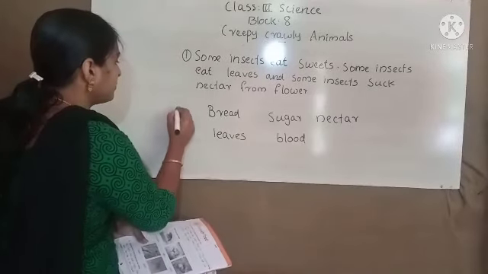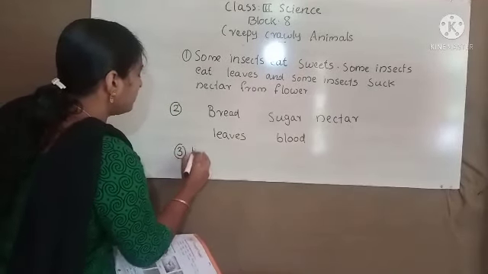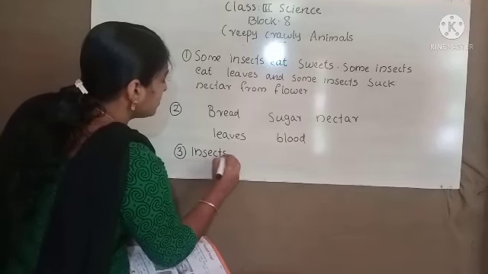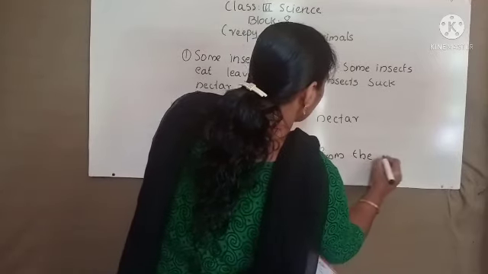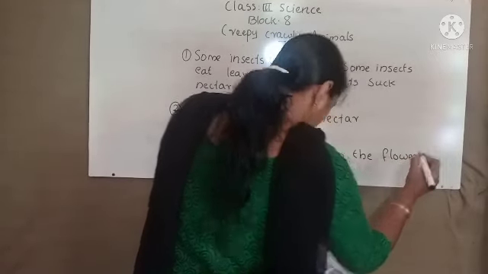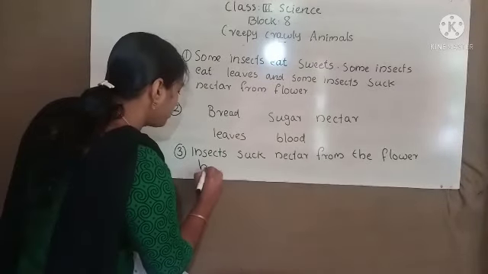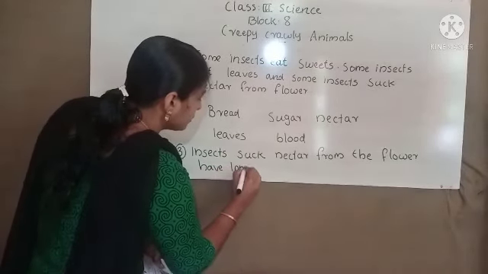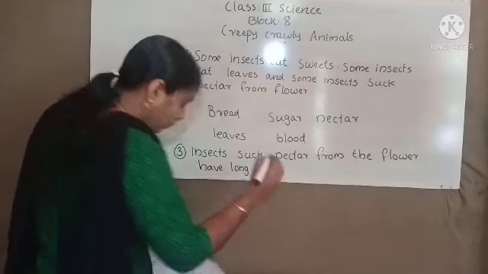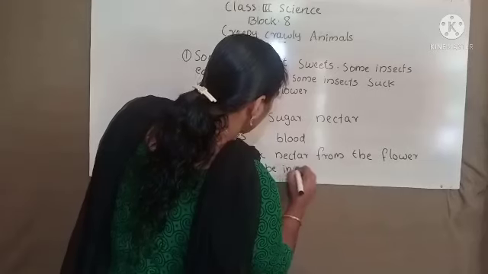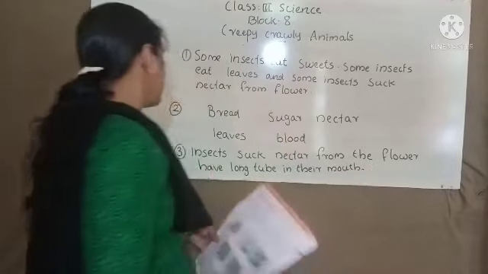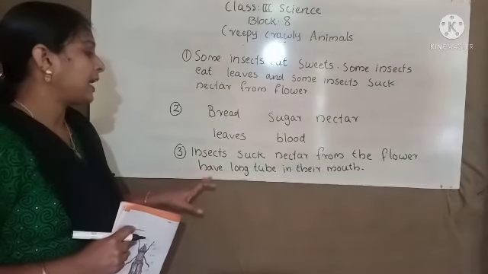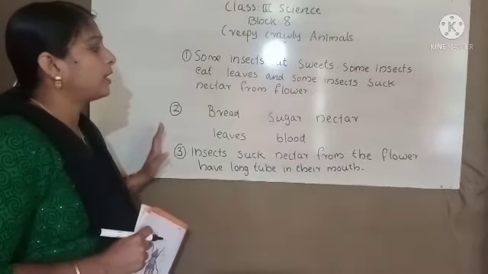The insects that suck nectar from the flower have a long tube in their mouth. This is the way you have to write the answer.